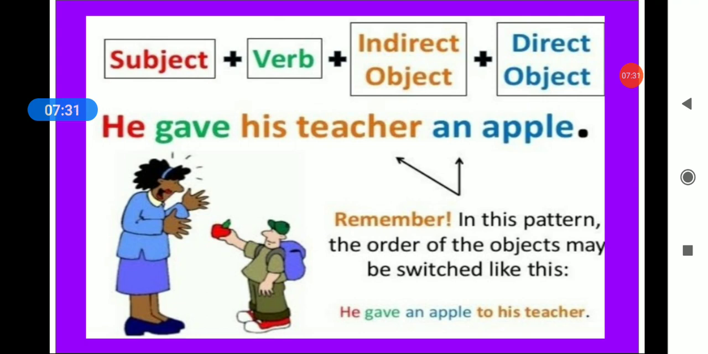He gave his teacher an apple. Now he gave, it's a verb. He gave what? An apple. Now he gave an apple to whom? To his teacher. So this is your indirect object. Is that clear? Now means first we are going to find the direct object, then we'll ask the question whom, and then we are able to find the indirect object.